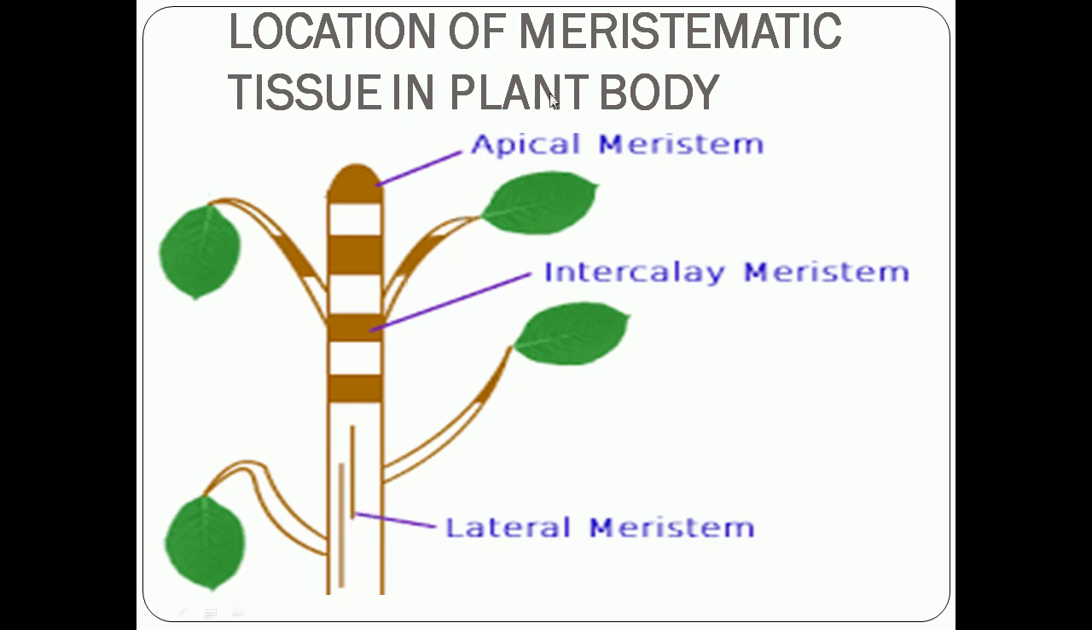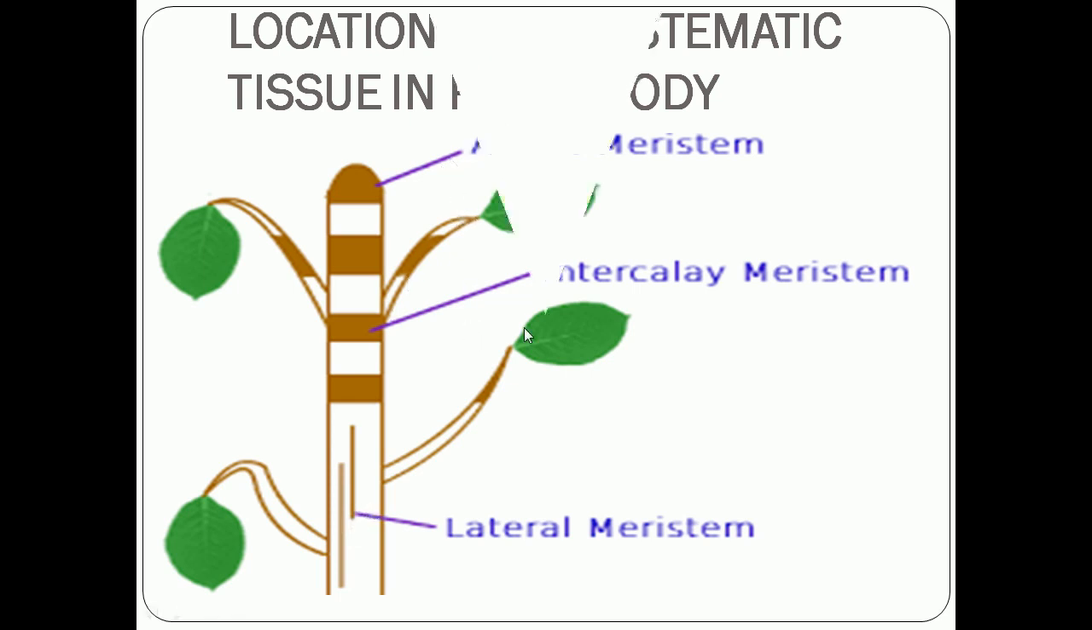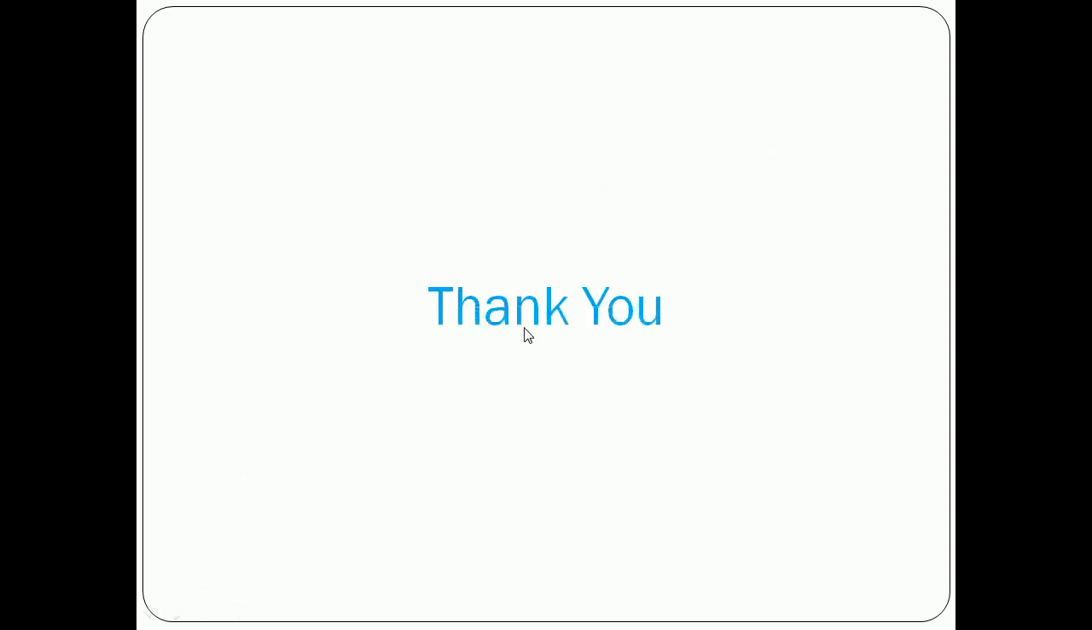So this is about meristematic tissue. Next class we can see about permanent tissue and their types. I hope that you all understand about meristematic tissue and the difference between animal tissue and plant tissue. If you have any doubt, you can ask, children. Thank you.